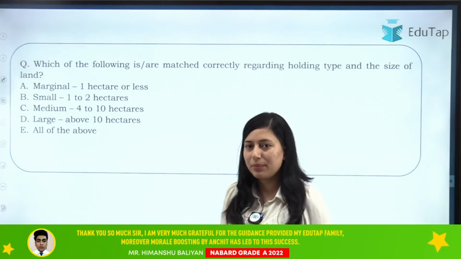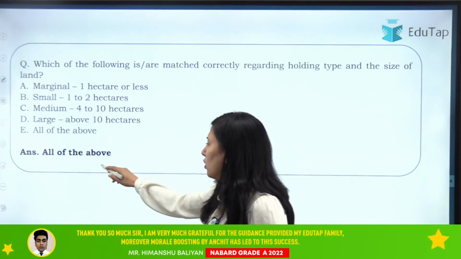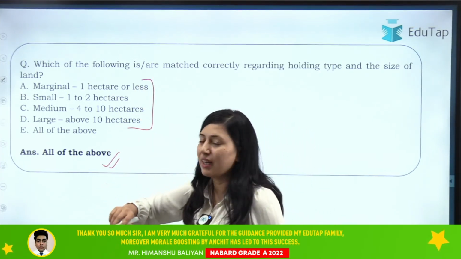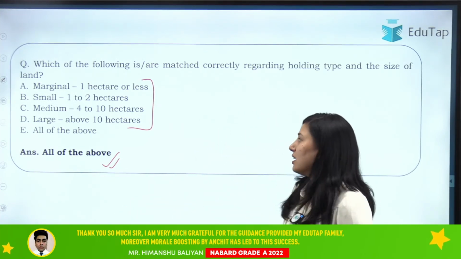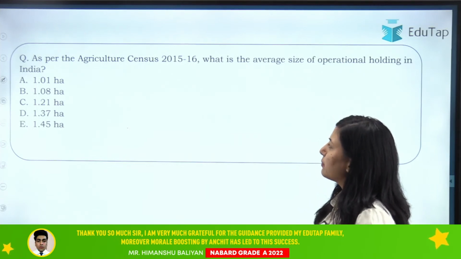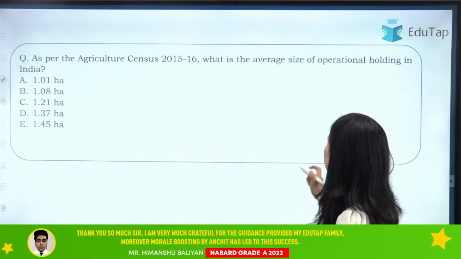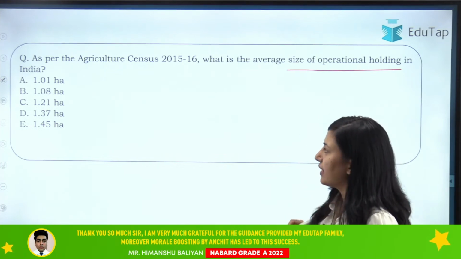Yes, I can see that people are giving the right answer. That's option A, which is all of the above. So these are correct. We have discussed the range of different land holdings. Clear? Now let's move on to the next question: as per the agriculture census, what is the average size of operational holding in India?